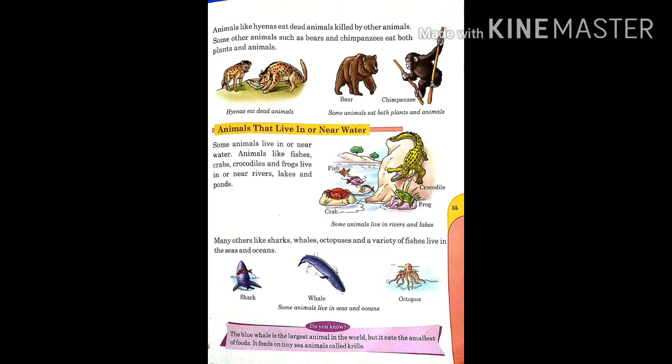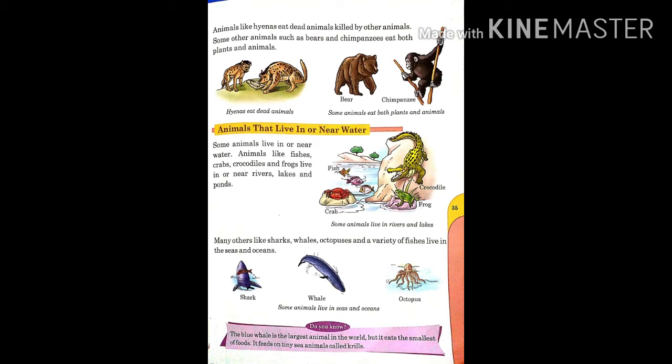Some animals live in or near water. Animals like fishes, crabs, crocodiles and frogs live in or near rivers, lakes and ponds. Many others like sharks, whales, octopuses and a variety of fishes live in the seas and oceans.